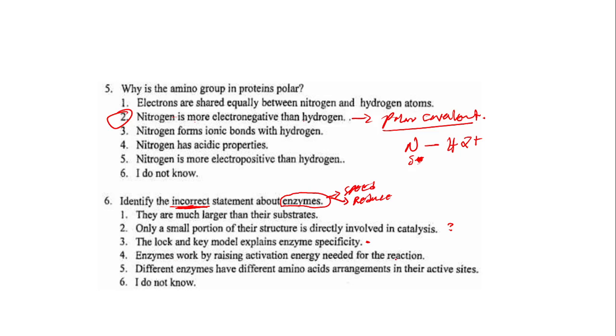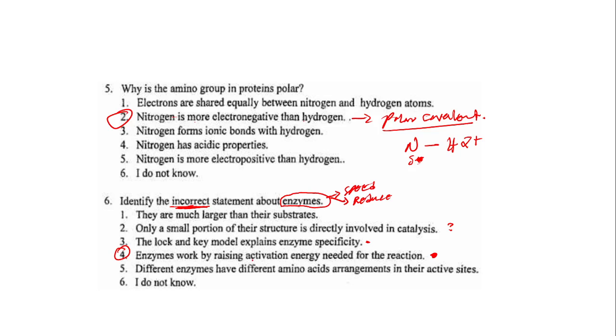Okay, we have to understand one thing on this. Actually, this is the answer on this particular question. So for an enzyme to speed up a chemical reaction, it doesn't increase the activation energy.